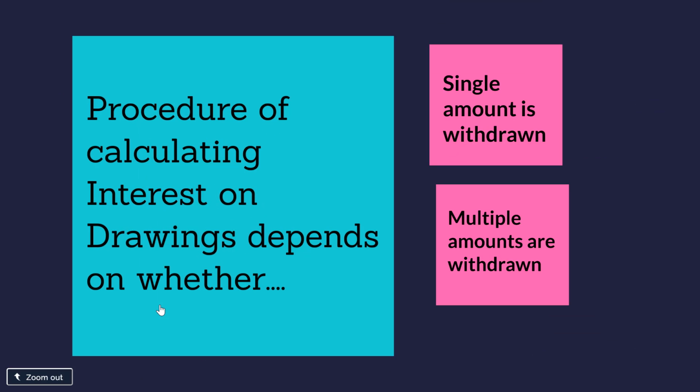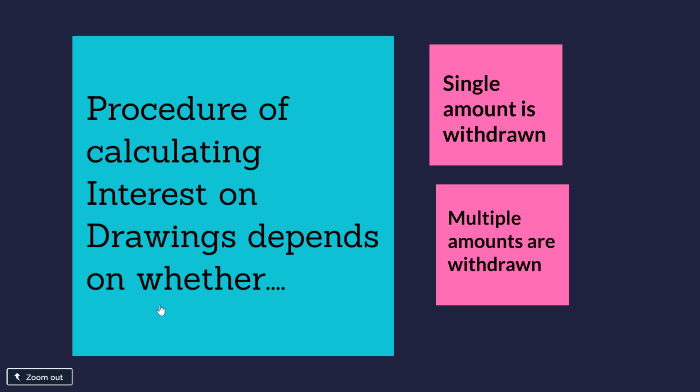Next, what is the procedure for calculating the interest on drawings? The procedure depends on whether a single amount is withdrawn, only one amount in the entire year, or whether multiple amounts are withdrawn.